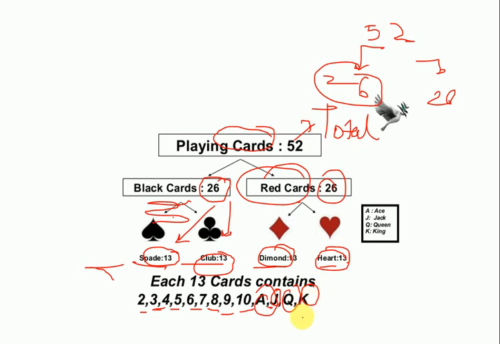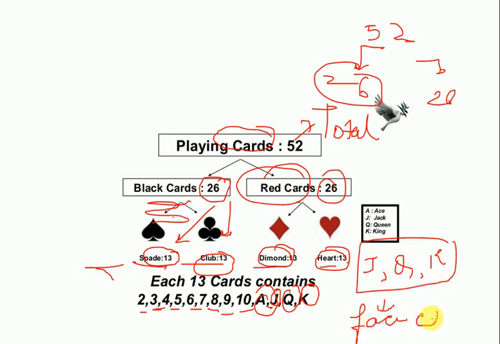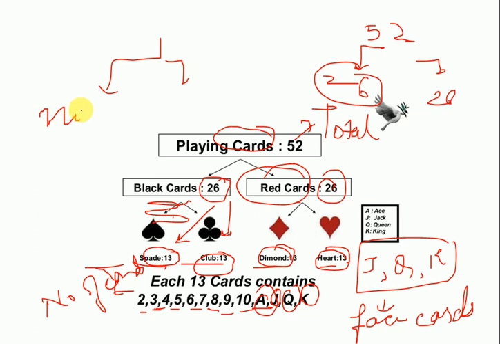Now you have to understand that J, Q and K are known as face cards, while ace, 2, 3, 4, 5, 6, 7, 8, 9, 10 are called number cards. So there are two types of cards, number cards and face cards.